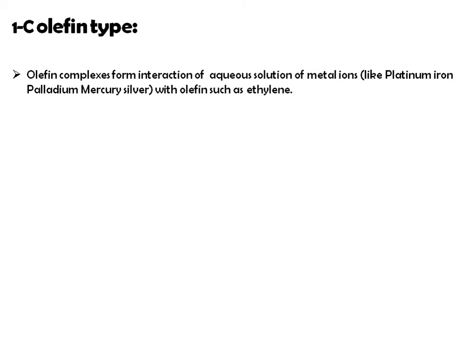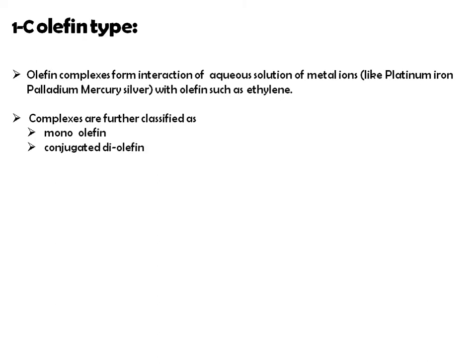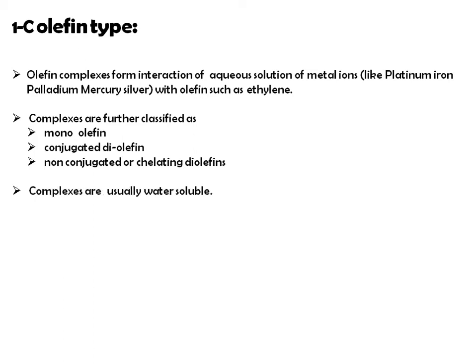These complexes are further classified into monoolefin, conjugated diolefin and non-conjugated or chelating diolefin. Complexes are usually water soluble.